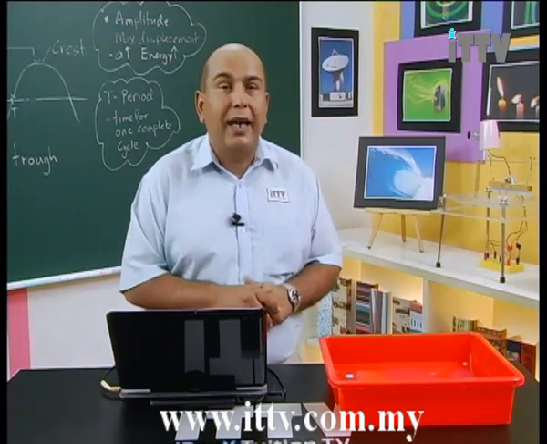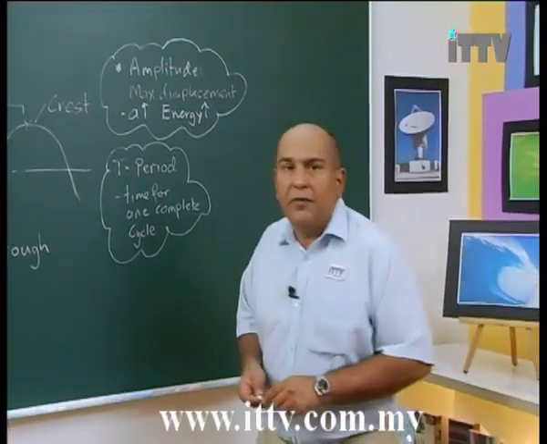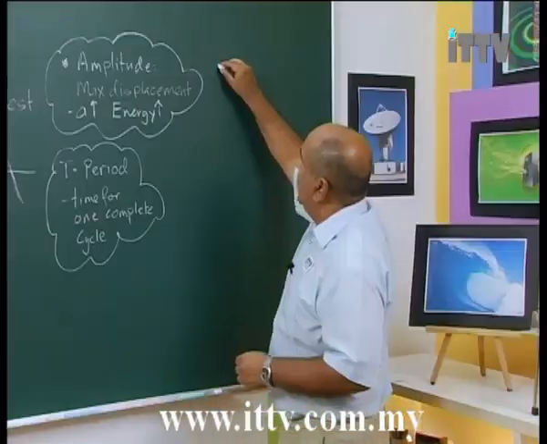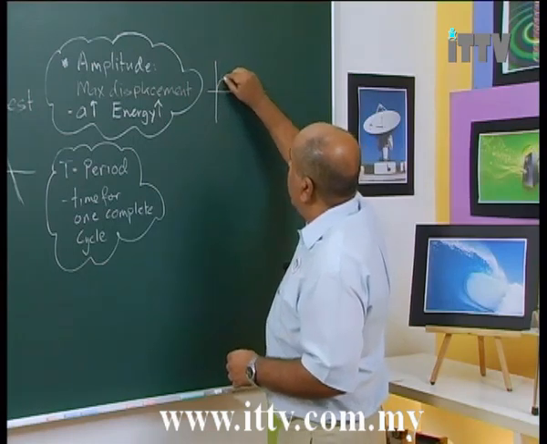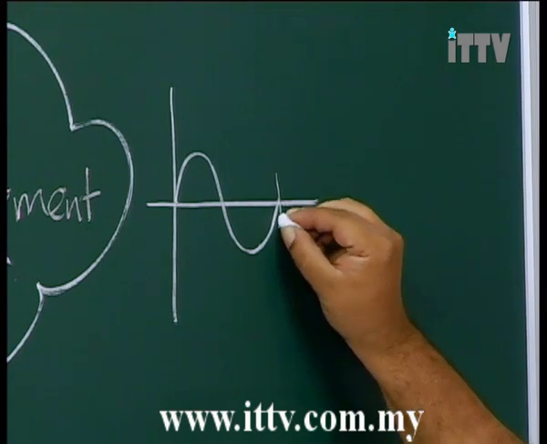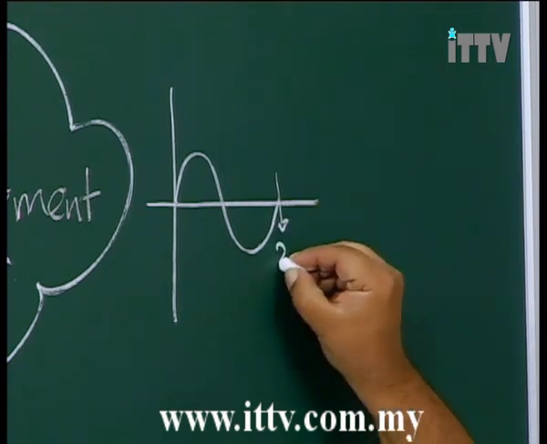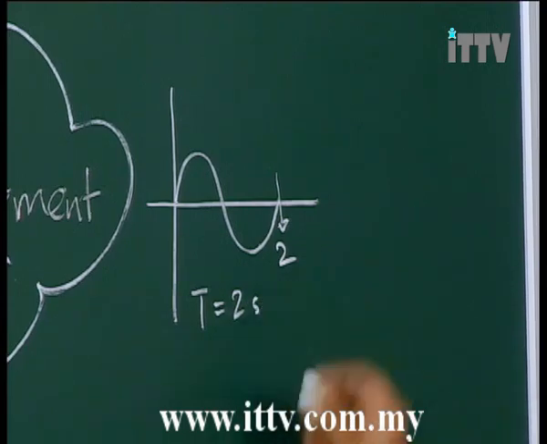Let's have a quick example of this. Let's say that here I have a wave that goes up and down, and the time it takes for this wave is, let's say, 2 seconds. So my period equals 2 seconds.